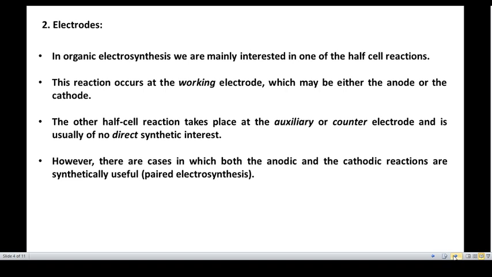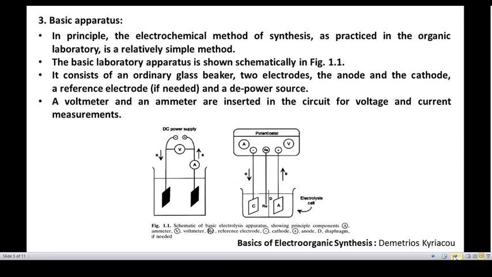The other half cell reaction takes place at the auxiliary or counter electrode, which is of no direct synthetic interest. However, there are cases in which both anodic and cathodic reactions are considered for synthetic purposes, called paired electrosynthesis.